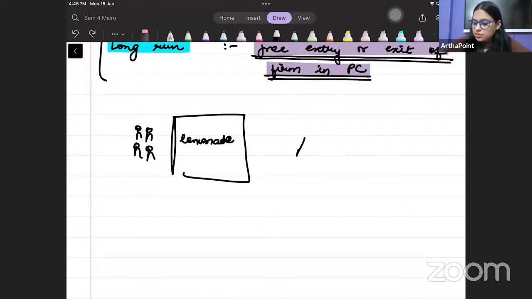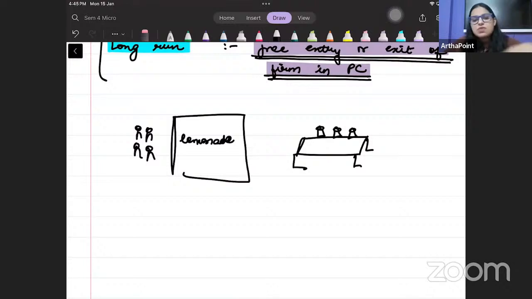Sorry for my drawing here. On this table, they put up cups and lemonade every 10 minutes, and they sell that lemonade. And they took 20 minutes to set up this table. So 20 minutes for this table and 10 minutes for this lemonade. So this brings them to 30 minutes.